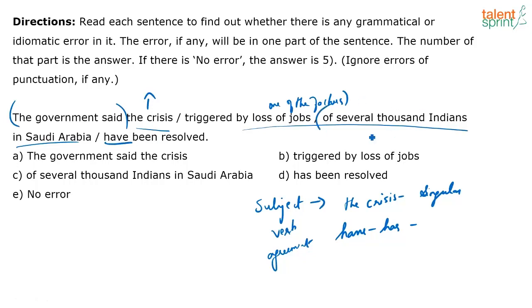All this prepositional phrase of several thousand Indians is extra information. Don't be confused by the prepositional phrase that comes between the primary subject and the verb. What has been resolved? The crisis has been resolved. Not the government, not the loss of jobs, not Indians. What has been resolved? Indians have been resolved? Doesn't make sense, right? So I can't say this is my subject. The crisis has been resolved. That's my primary subject. Identify the subject, you'll get where the answer is. Change has to have, error is in part D.